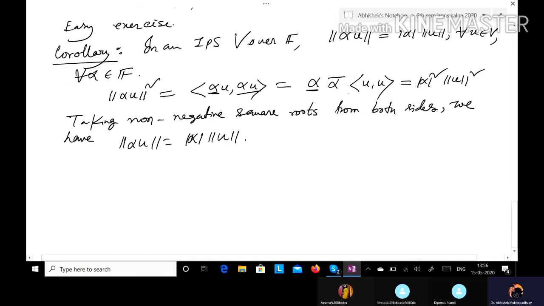Now we proceed to an extremely important inequality, which is commonly known as the Cauchy-Schwarz inequality, and it has been used extensively in every branch of mathematics. So what is the inequality? The statement is very simple: Cauchy-Schwarz inequality.